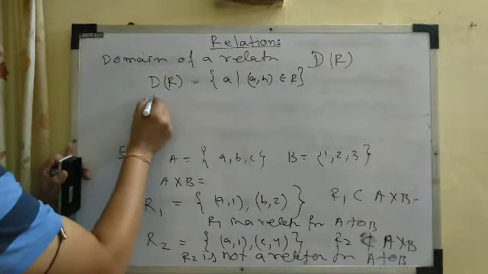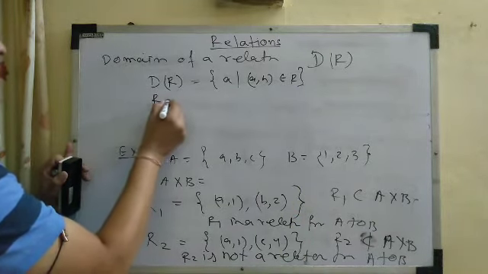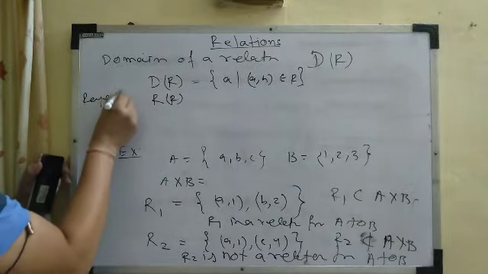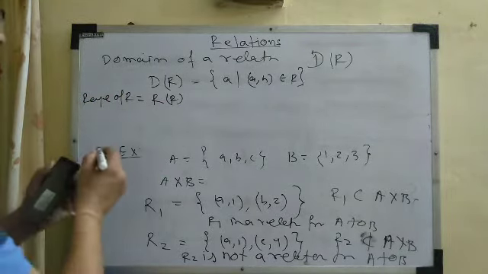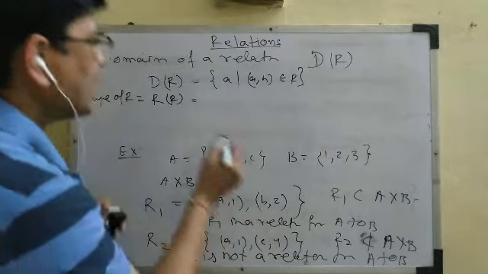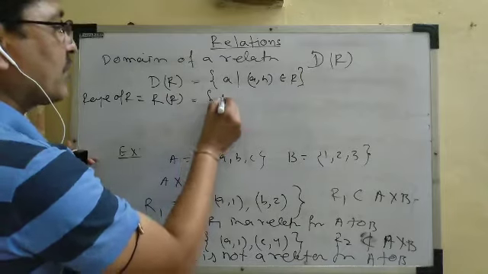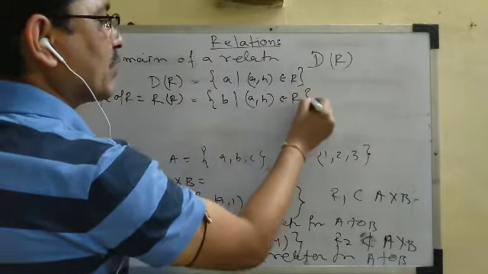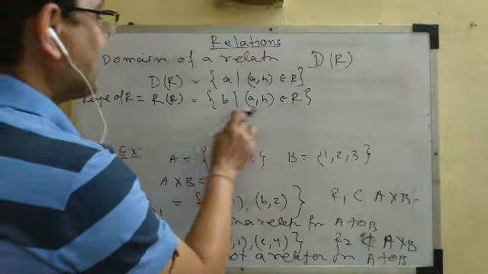Similarly, let us define the range of R, denoted by R(R). This means the range of the relation R, which is the collection of all second elements. That means it is the collection of all y such that (x,y) belongs to R, the collection of all second elements.